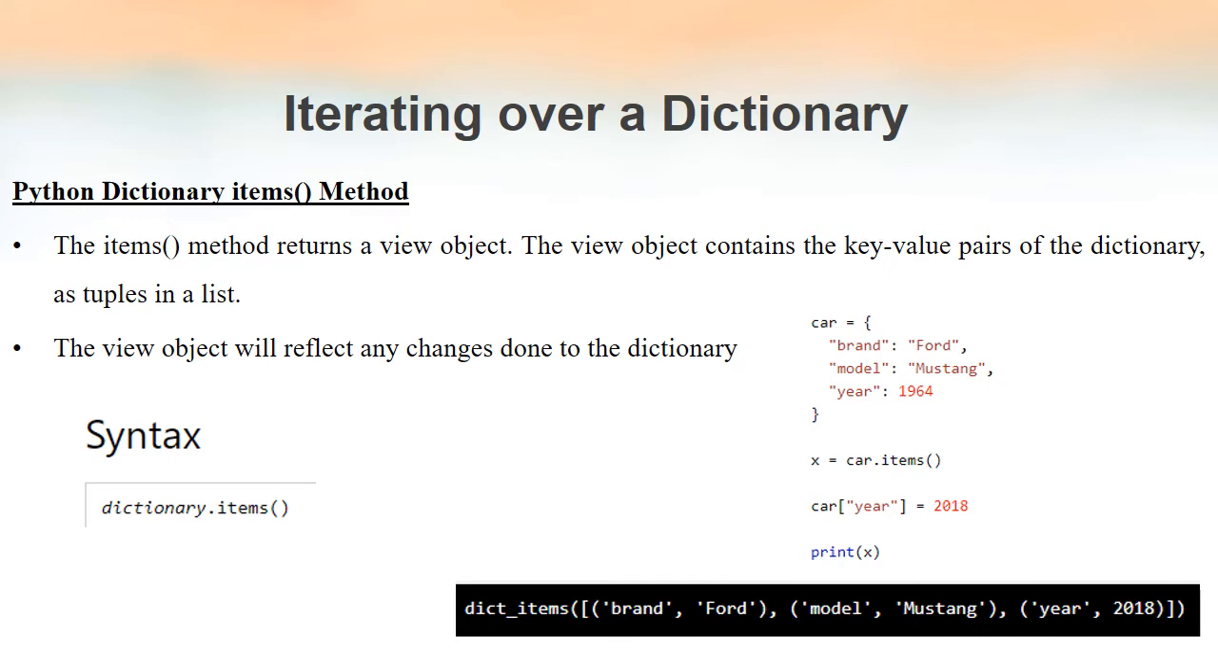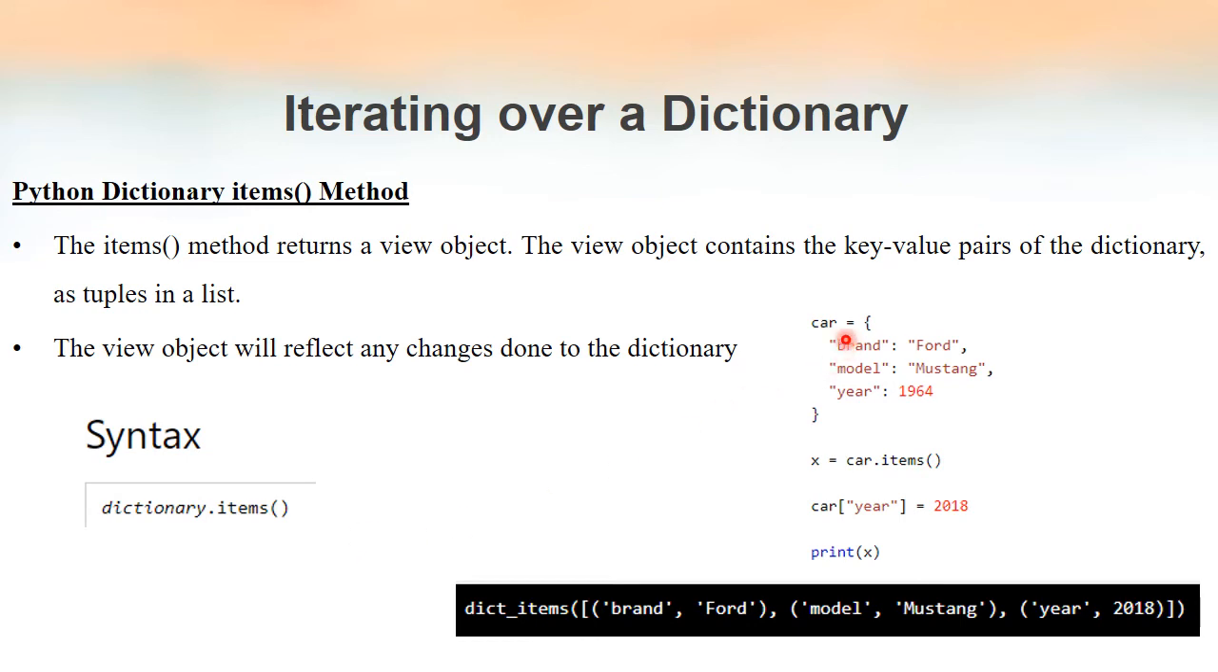That is, the key value pairs inside a dictionary will be returned as a list of tuples. A list of tuples means a list consisting of several tuples, and each tuple in this case will consist of two elements. One will be the key and the other one will be the value. So we can see an example here. And one more point we have to remember is that the view object will reflect any changes done to the dictionary. This is very important. The syntax of the items method is: dictionary name dot items.